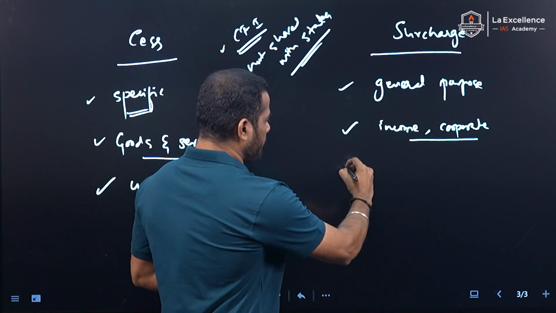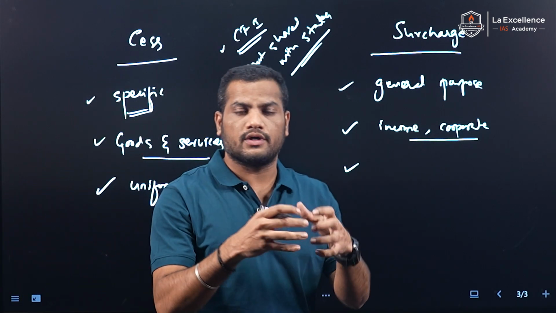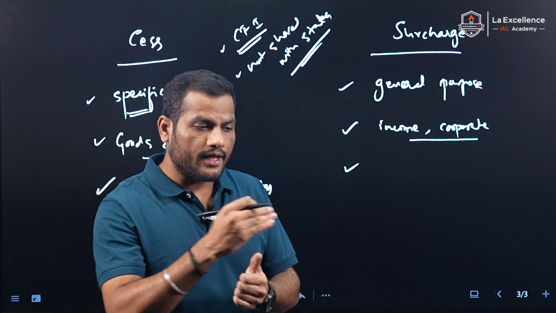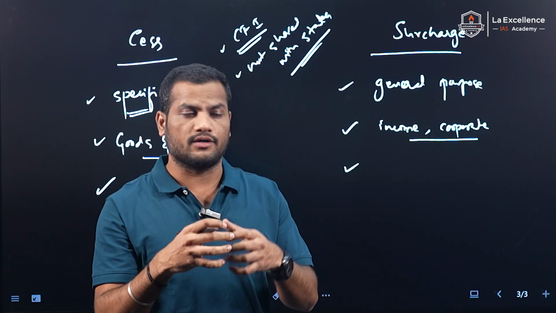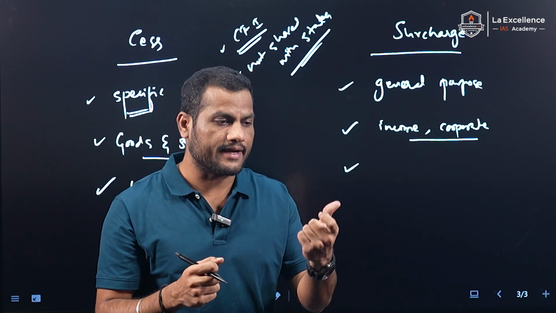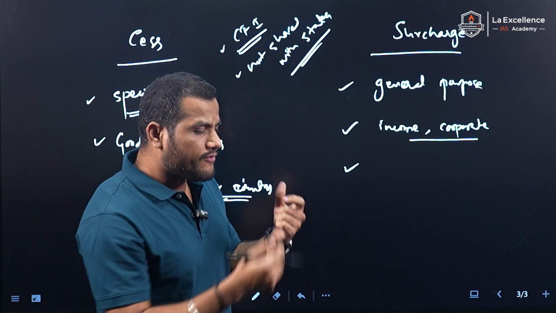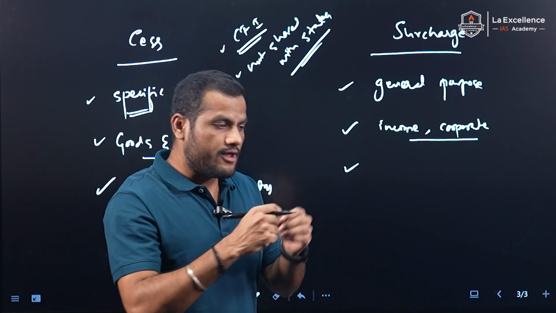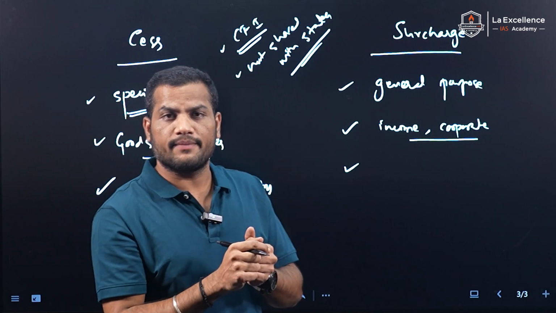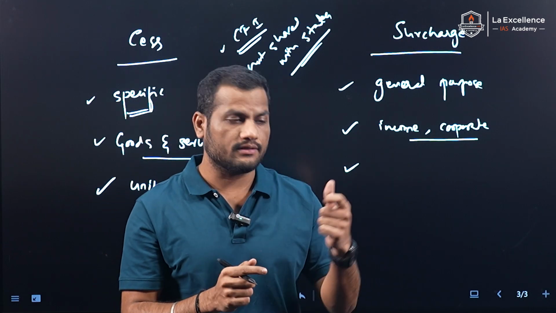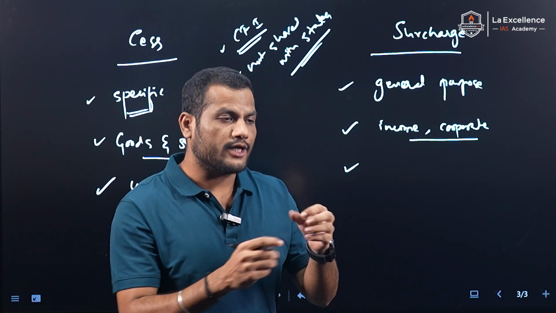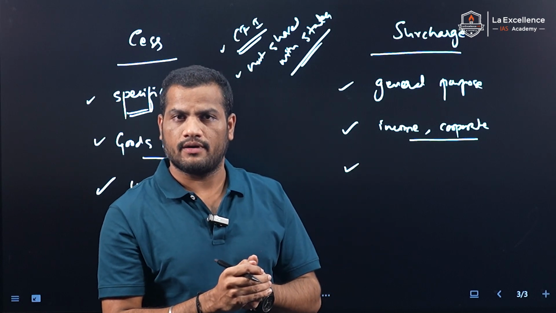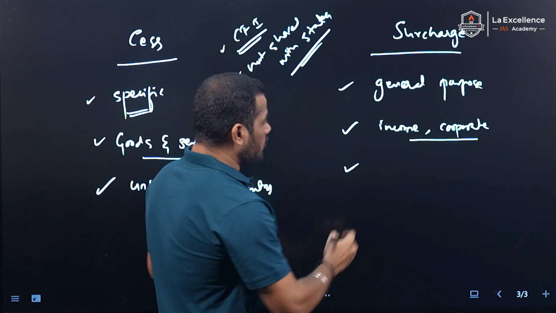For example, there is the GST compensation cess levied on sin goods like cigarettes and tobacco, right? If I consume cigarettes or tobacco, I have to pay the same amount of cess. If a high income individual consumes a cigarette or any tobacco products, he has to pay the same amount of taxes, right? But surcharge is not uniform across the country.